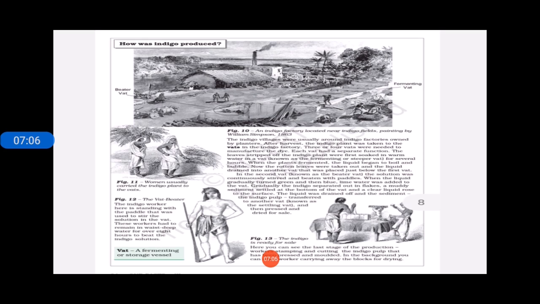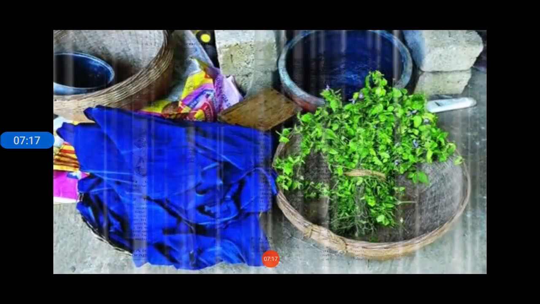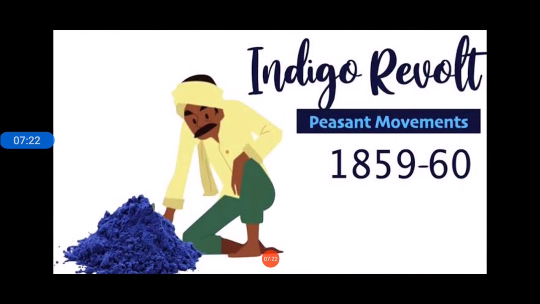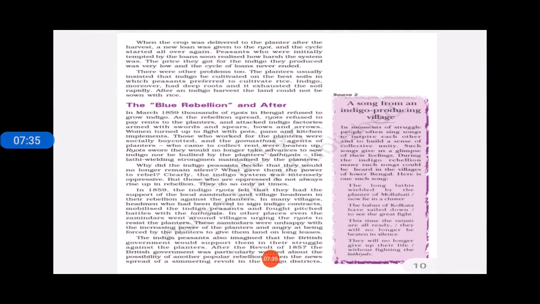So we will see that later on these villagers will rebel, they will protest that they do not want to grow any more indigo in their farms, because this job is very, very tedious. They had to stand in waist deep water. And this is going to lead to the indigo revolt. It is also known as the peasant revolt, which was held in 1859 to 1860 in Bengal. Okay. So finally students, now what will happen?